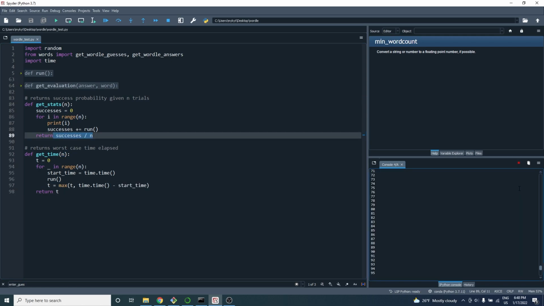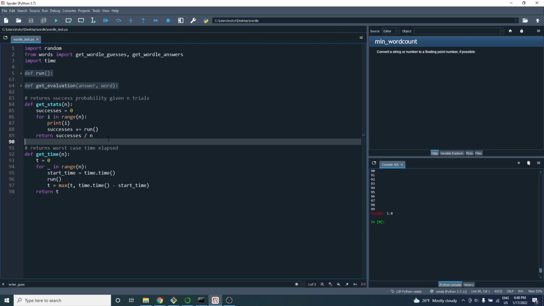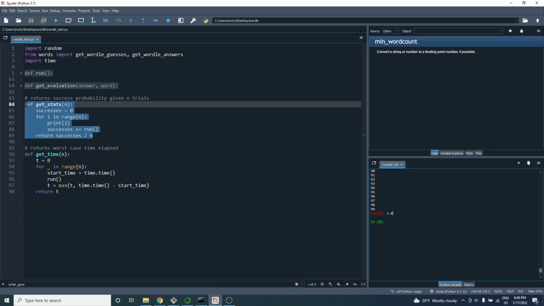And then the getStats function gives us the percentage of the puzzles that we're able to solve. And when we run it on 100 puzzles, it's actually able to solve all of them using 6 guesses or fewer, which definitely meets our goal and shows that our program is nearly flawless.